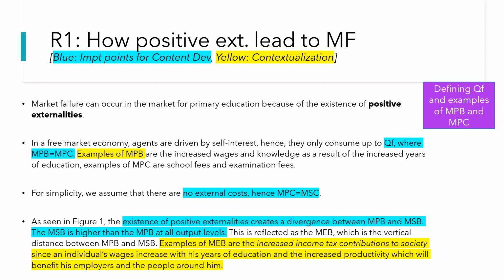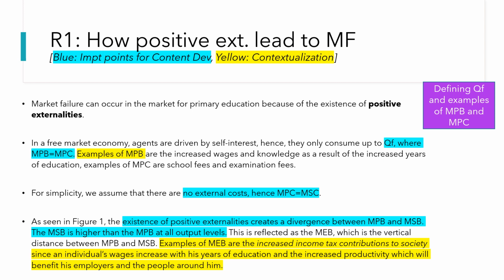And we give the relevant examples, MPB being your increased wages or knowledge as a result of your increased years of education. Your MPC generally tends to be your cost, like your school fees, your examination fees, etc. So we must always contextualize our MPB and MPC. So take note, this is something quite a lot of answers lacked when we marked the previous two times about market failure. So just take note here.